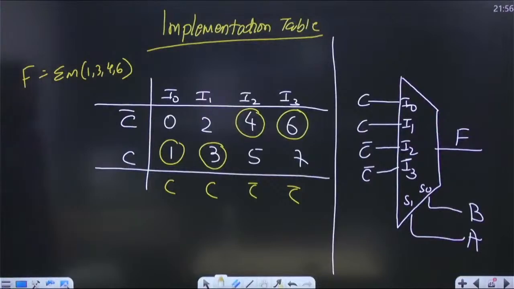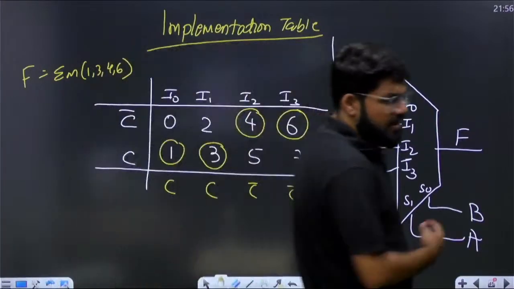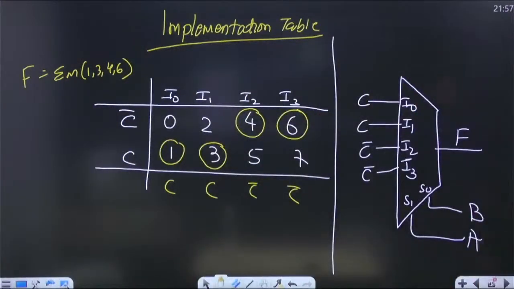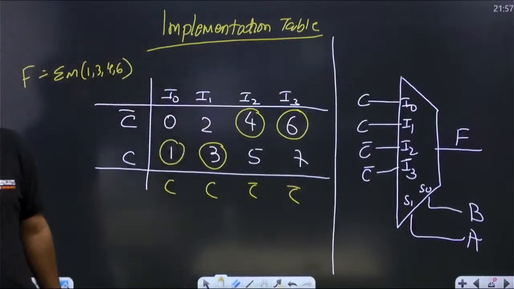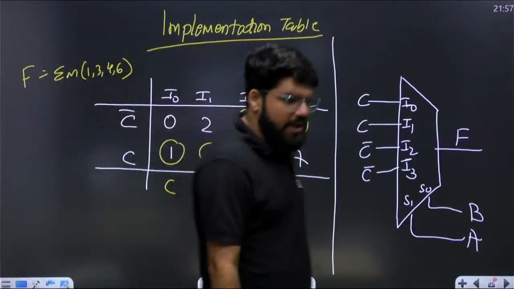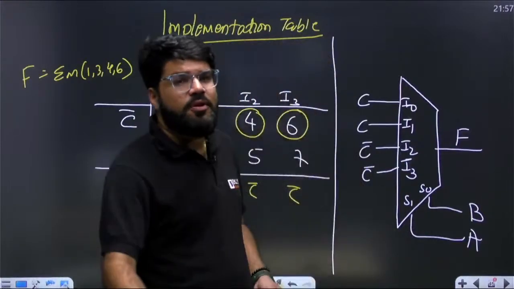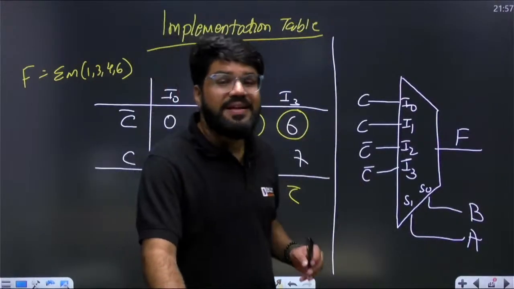C, C, C bar, C bar. That is the answer for the question. This is how this multiplexer will implement the Boolean function summation of the minterms 1, 3, 4, 6. I hope this technique is clear. What is the next type of formula? Again, I repeat, there is no formula, but there are techniques and question types.